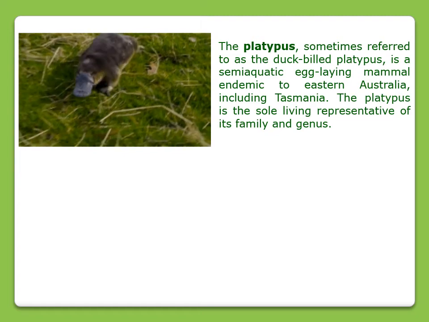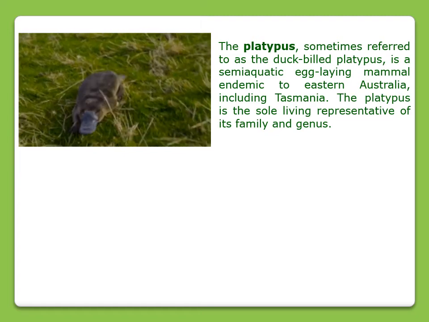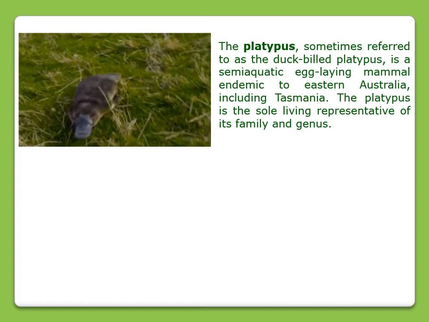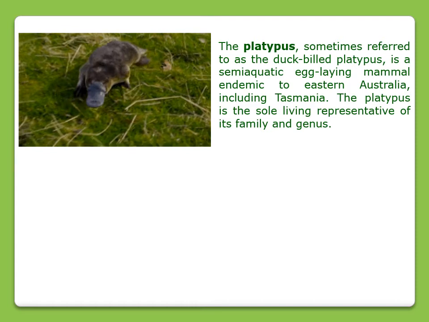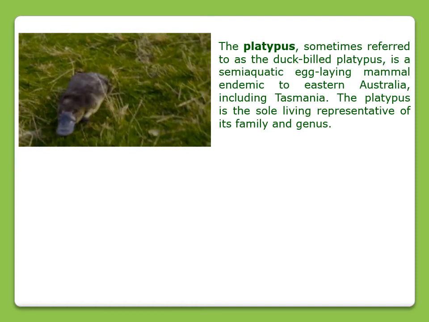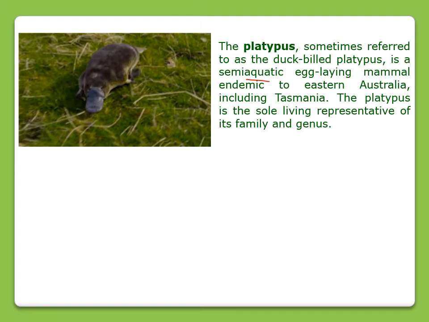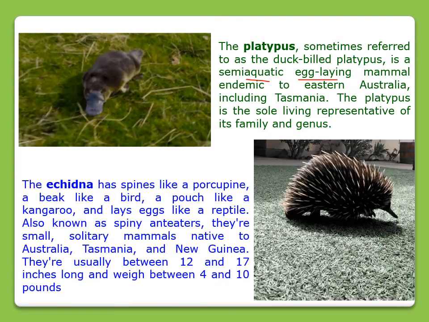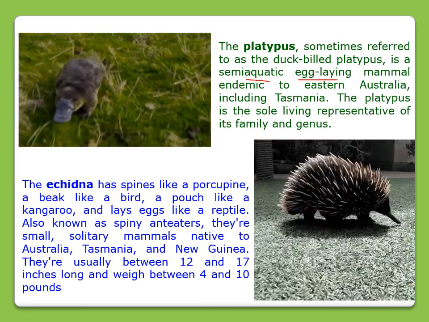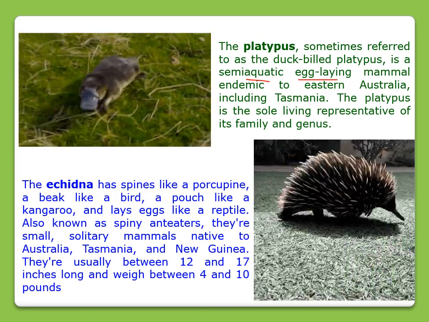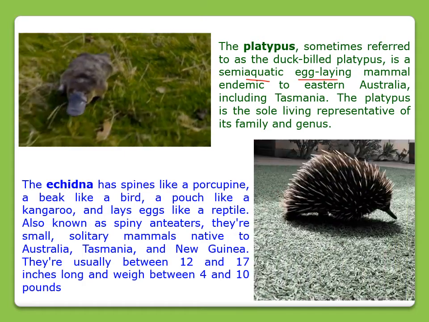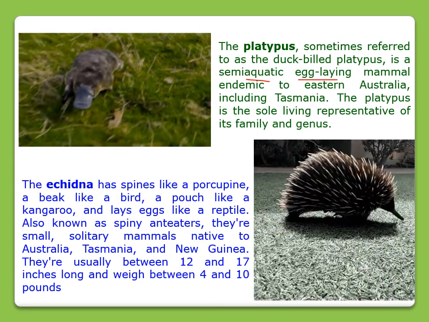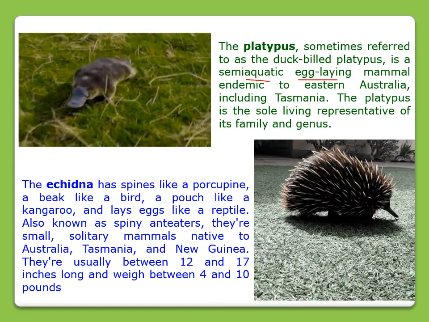As I told you, platypus and echidna are two animals that are mammals, but they lay eggs. The platypus is referred to as the duck-billed platypus. It is a semi-aquatic mammal. It lays eggs and it is found in eastern Australia. Here is the echidna that has spines and looks like a porcupine. It has a beak like a bird. It has a pouch like a kangaroo. And as I told you, it lays eggs like a reptile. It is also found in Australia.